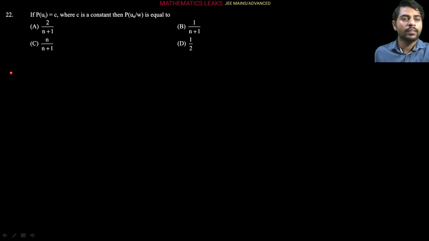Next question is, the probability of selection of each urn is C, where C is a constant. Then if a white ball has been drawn, what is the probability that it was drawn from the nth urn? So this question is basically based on Bayes theorem, right? Bayes theorem. So let's see here.